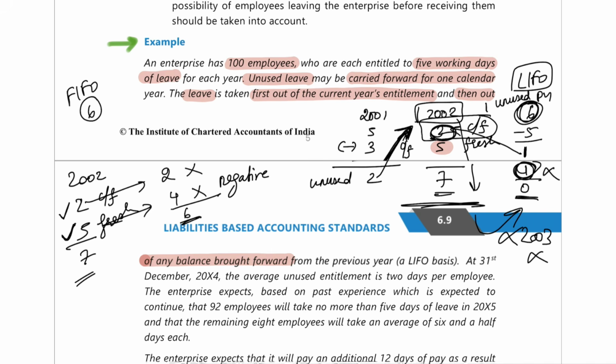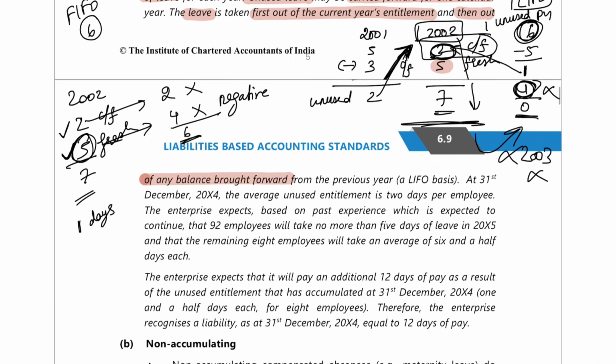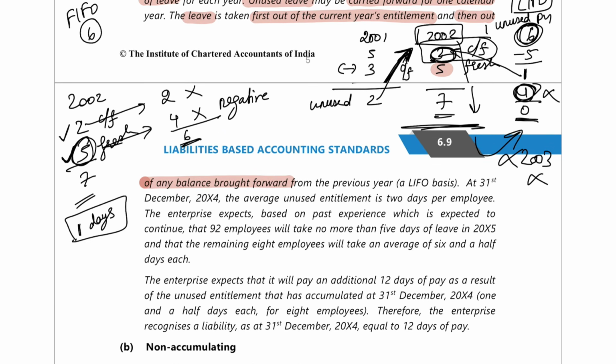So now how much is left? In your fresh leaves, 1 day of balance is still left. So this 1 day, which is of the current year, will get carried forward to the next year also. This fresh leave of 1 day will get carried forward to next year as an unused leave.